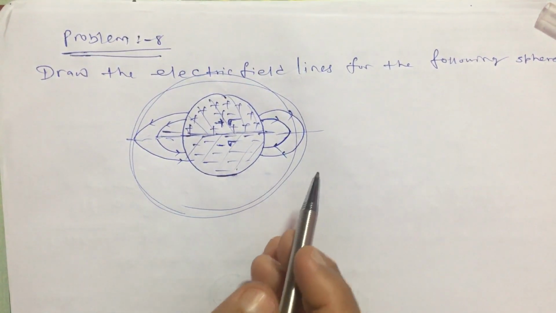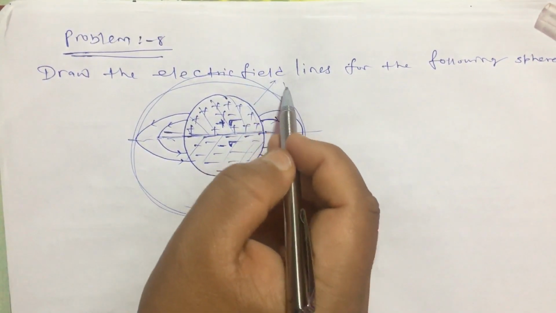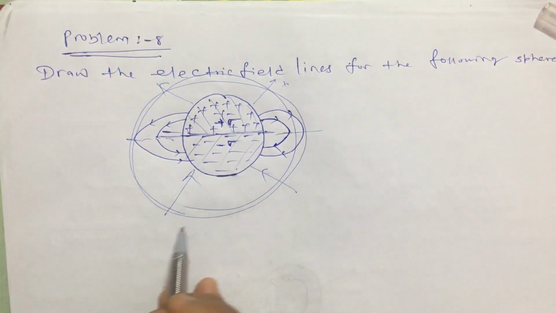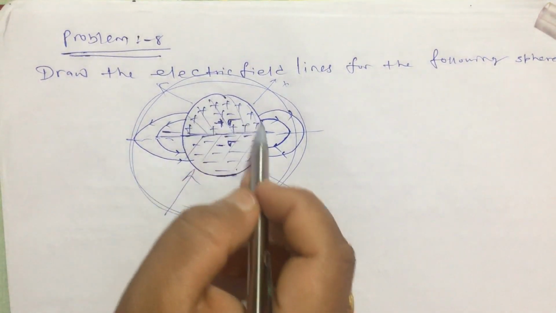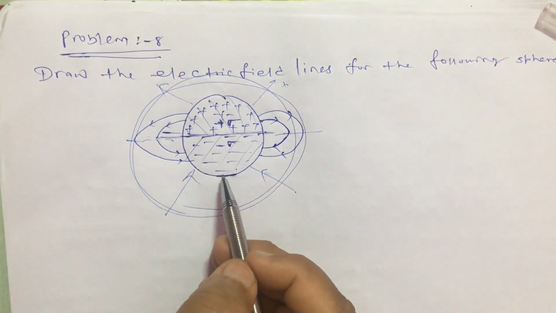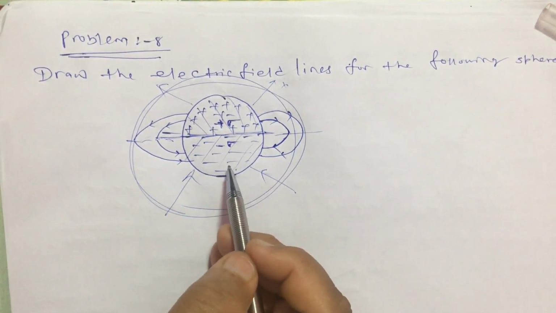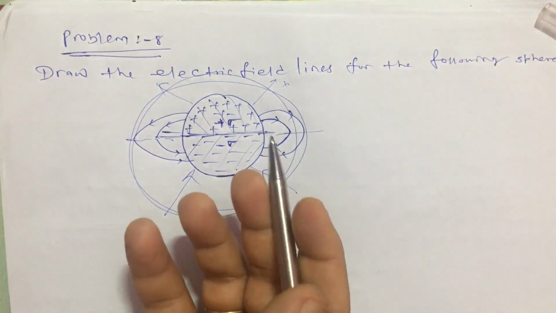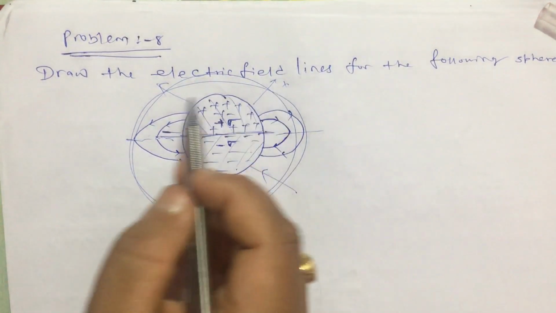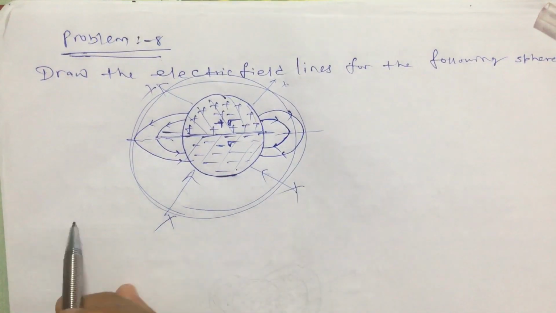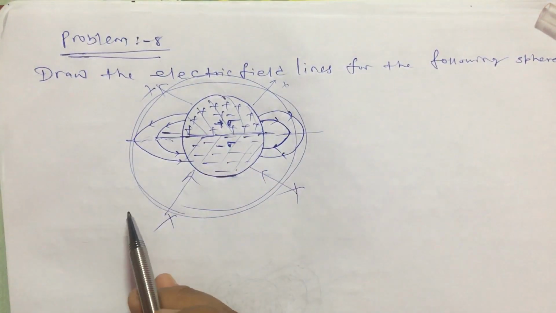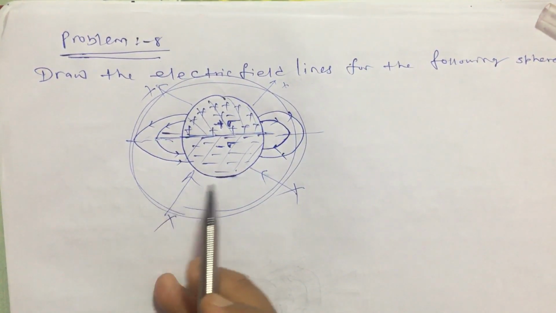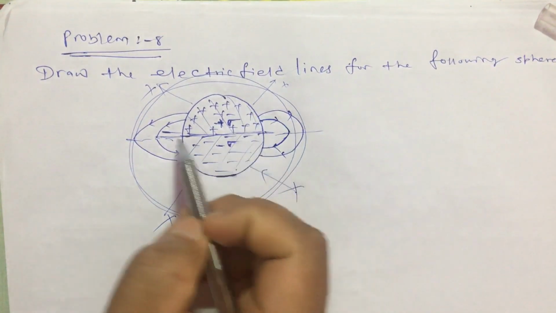So there should not be any line like this. You cannot draw these lines like this. Why? Because the total electric field of this system is 0. Total charge on this system is 0. Means if you are looking from far away, this is not at all a charge. This is something where no charge exists. Means there should not be any electric field lines coming to this. As I have explained, whatever property is applicable for a point charge is also applicable for a system of charge. So only these lines will be there.